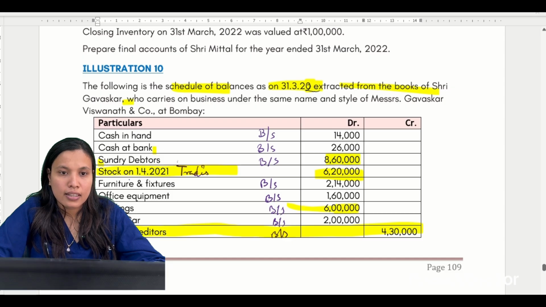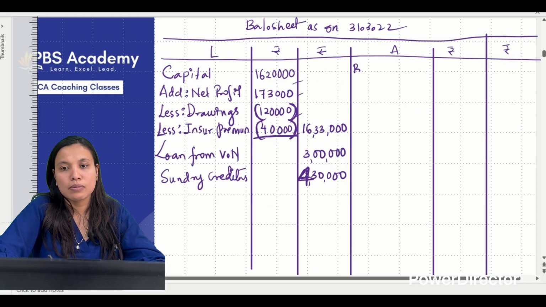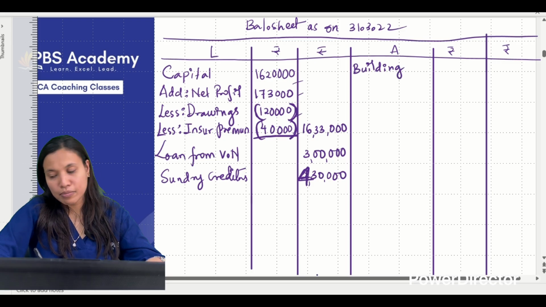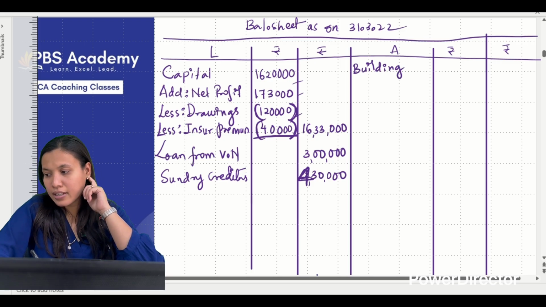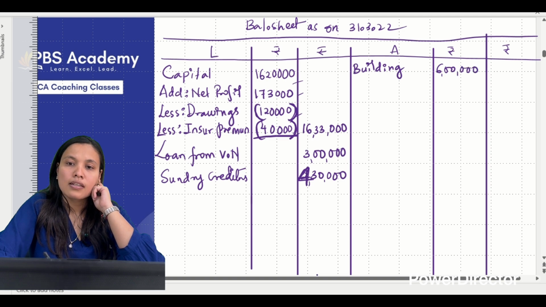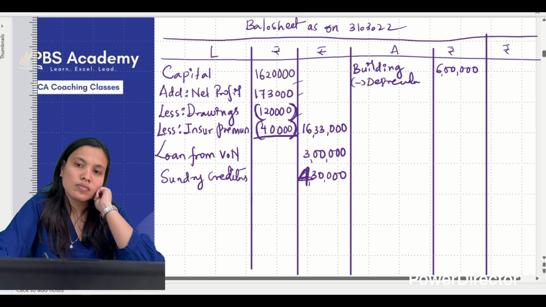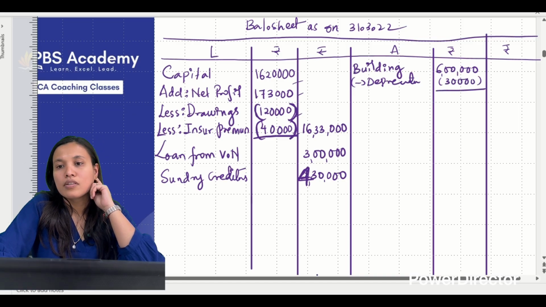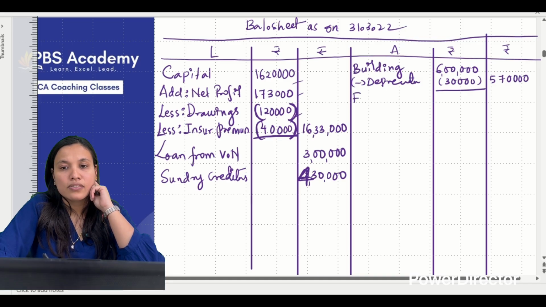Next, all I can see are assets. So let me write assets one by one. Building. What is the value of building we have? Building we have as 6 lakhs, correct? Less depreciation 30,000. So it is how much? 5,70,000. Next is furniture. Let me write the adjusted value by referring to the working note.